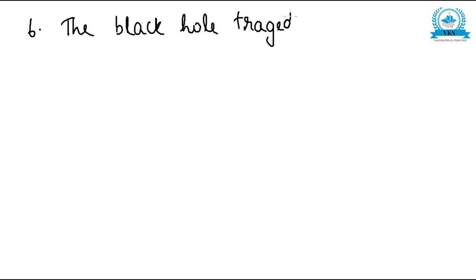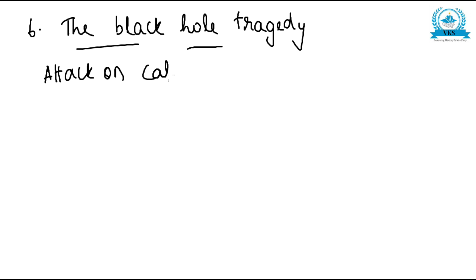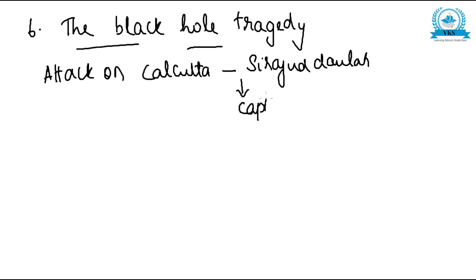Now the last cause for the Battle of Plassey, that is the sixth cause, is called the Black Hole Tragedy. Now let us see what happened. During an attack on Calcutta, Siraj-ud-Dawla is said to have captured some British. Siraj-ud-Dawla captured 146 British.